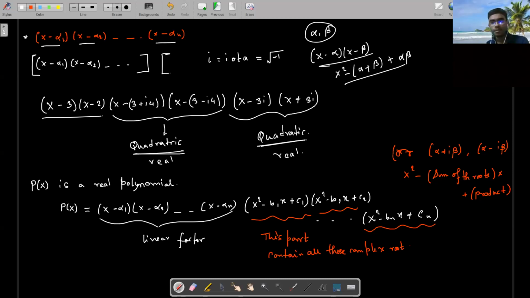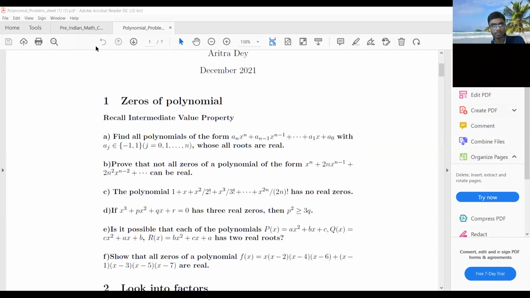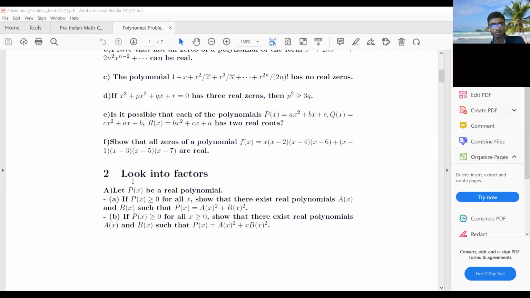Okay, that's it. Now I am showing you one particular problem. Complex number coefficients are those coefficients that belong to the complex numbers. That's it. I'm showing you one particular problem. This problem was from the InMO TC camp. That's actually the official camp for the aspirants of INMO. This particular problem was from that camp.